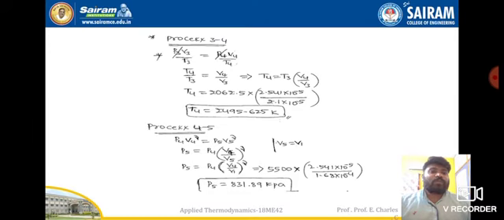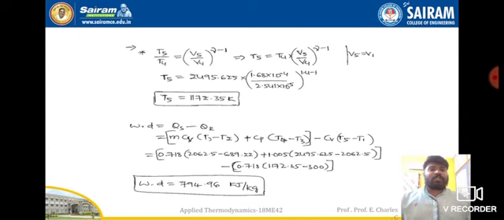Next, process 4 to 5 is P4 V4 whole to the power of gamma is equal to P5 V5 whole to the power of gamma. So everything is known except P5. By substituting that we'll find out the P5 value, which is nothing but 831.89 kilopascals. And the same process with the temperature and volume equation: T5 by T4 is equal to V5 by V4 whole to the power of gamma minus 1. Here we'll find out the T5 value. So by now we have found out all the temperatures and pressures at different salient points.